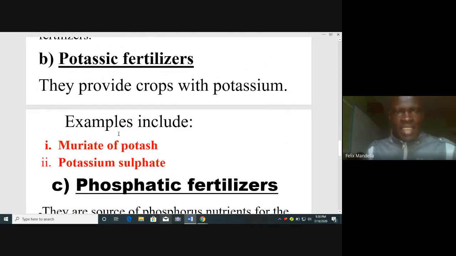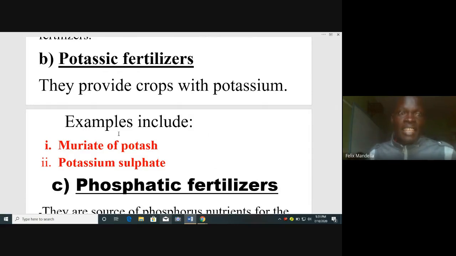Let's look at potassic fertilizers. They provide crops with potassium. Potassic fertilizers provide plants or crops with potassium. We have two examples of potassic fertilizers.